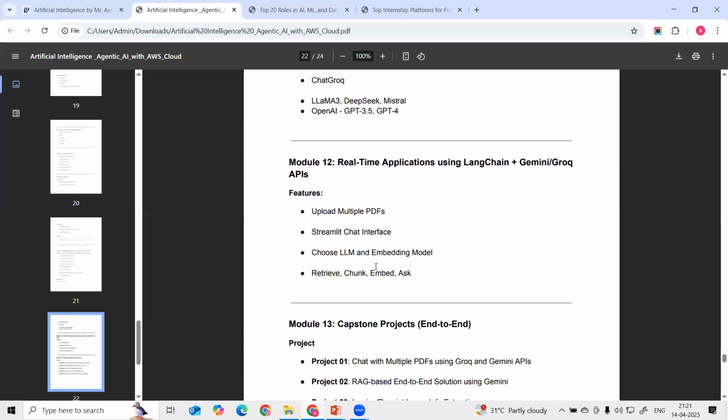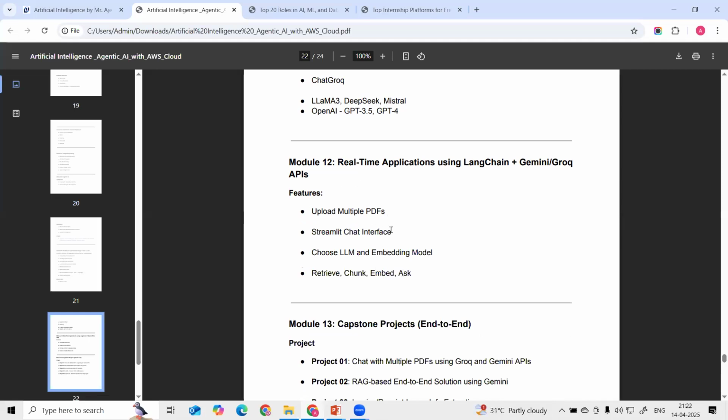Then we are building a real-time application with LangChain and different models, the Gemini and Groq APIs. We upload multiple PDFs, and we use Streamlit for the chat interface where we can upload the different documents. Then we can choose the LLM and embedding models, retrieve the embedded chunks, ask questions as per our document, and get the response.